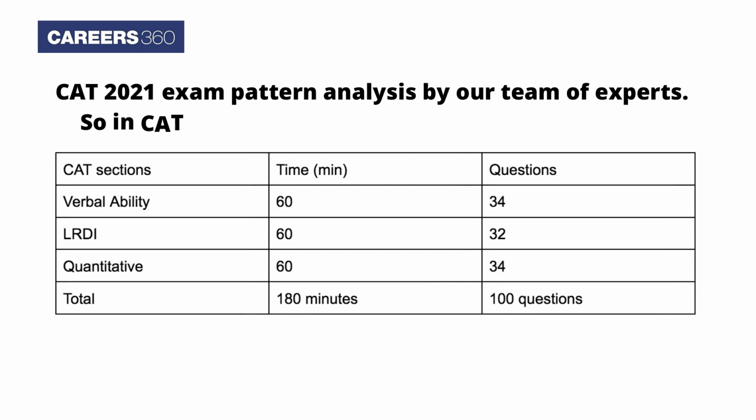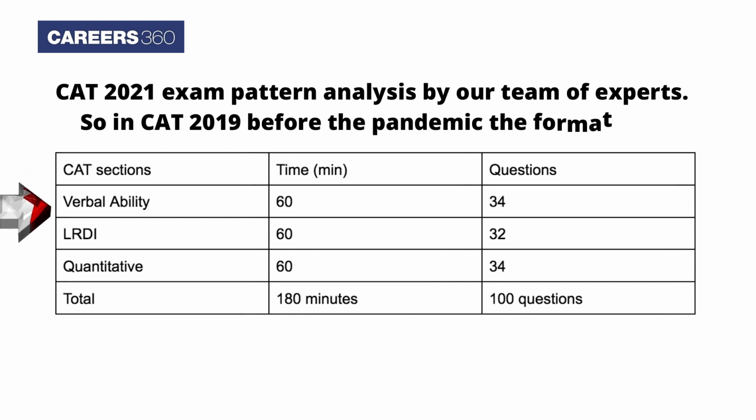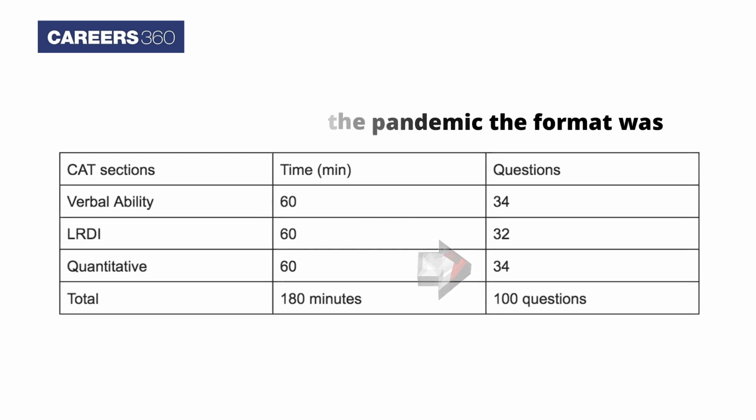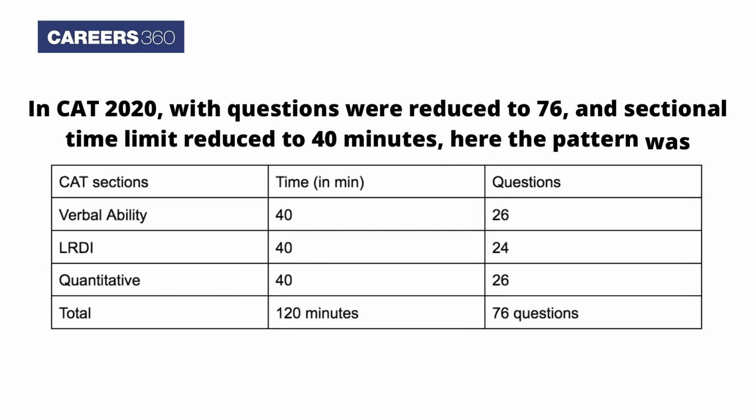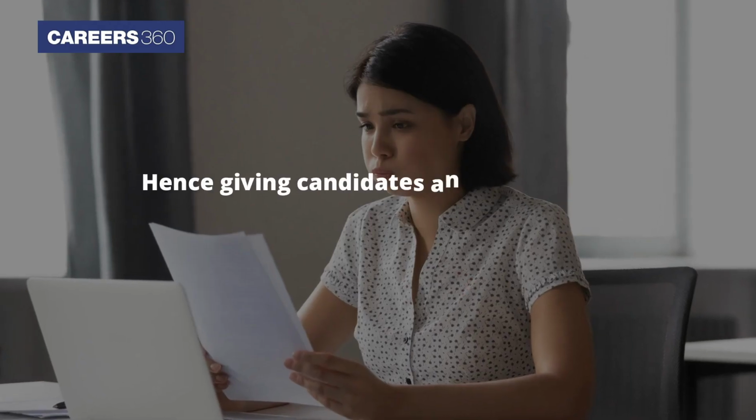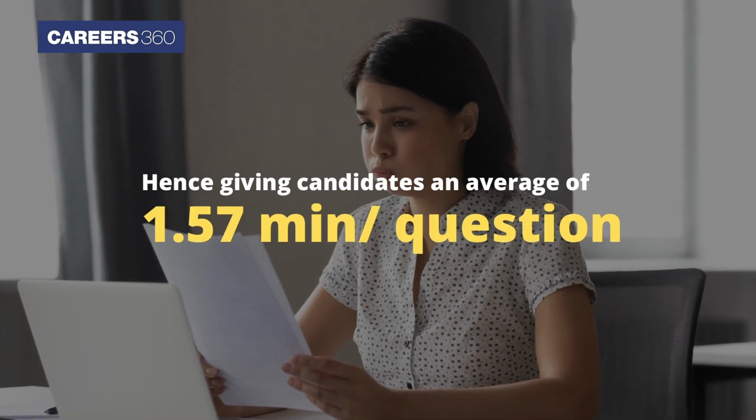So in CAT 2019, before the pandemic, the format was 3 CAT sections, each having a sectional time limit of 60 minutes, and the questions being verbal ability 34, LRDI 32, quantitative 34, hence giving candidates an average of 1.8 minutes per question. In CAT 2020, the questions were reduced to 76 and sectional time limit reduced to 40 minutes. Here the pattern was: verbal ability had 26 questions, LRDI 24, quantitative 26. Hence candidates had an average of 1.57 minutes per question.